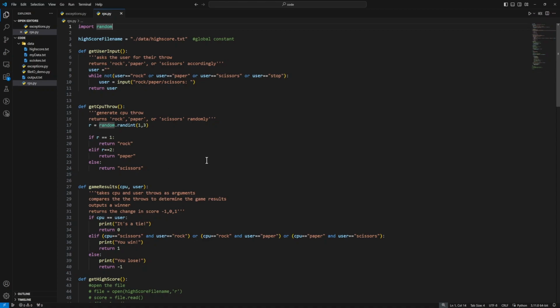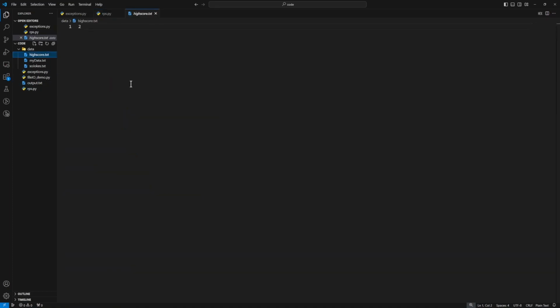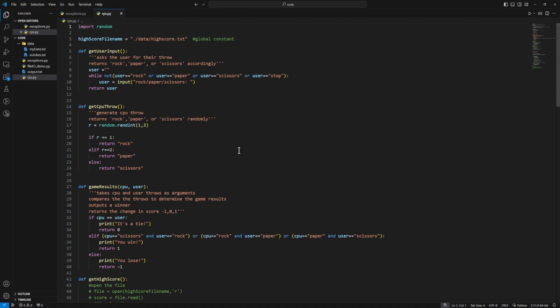And finally, let's return to our rock, paper, scissors example to put all this information together. So we just modified this code to allow for a high score file, so it saves the file between executions of this code, so the high score persists between runs of the game. But what happens if the high score file goes missing? So our high score file here is called highscore.txt, and if I were to just delete that, what happens when I run my code now?